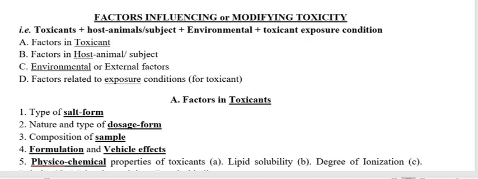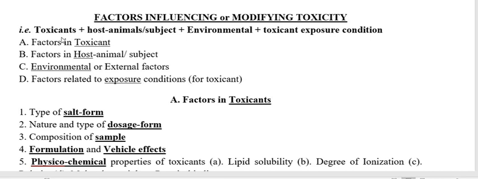So today I am going to discuss factors influencing or modifying toxicity. In these factors influencing toxicity, there are four concerned things coming. What it means? It means under these factors which influence the toxicity, toxicant is coming.